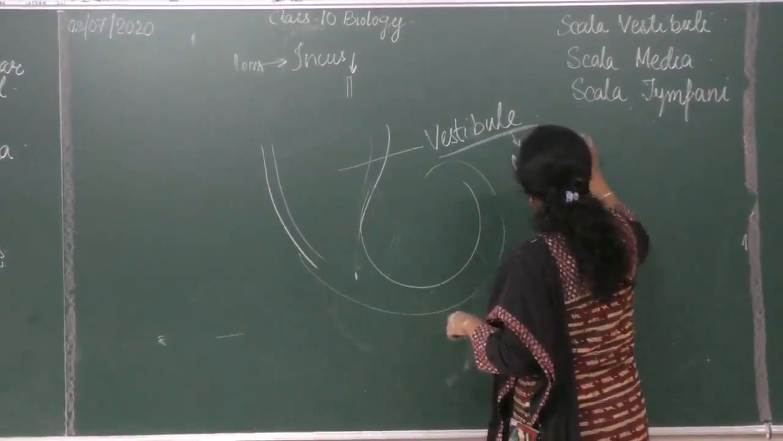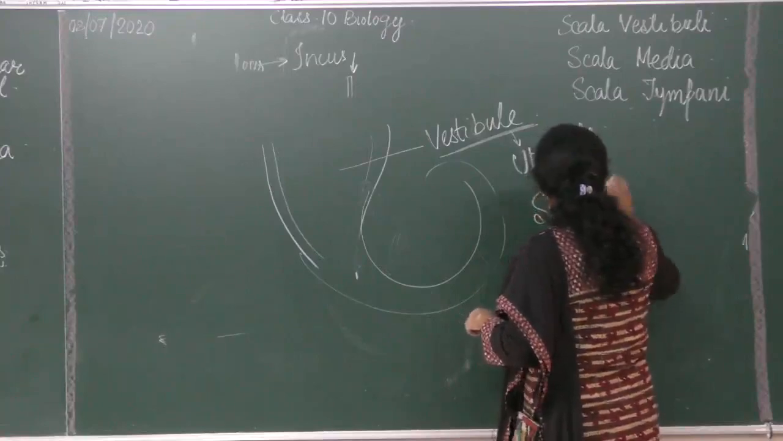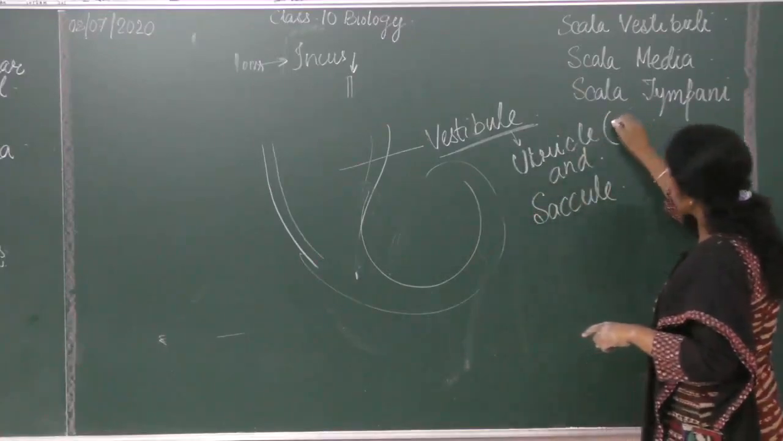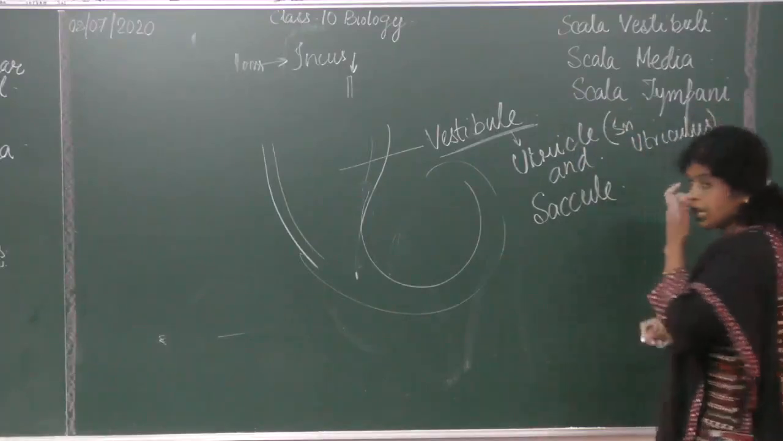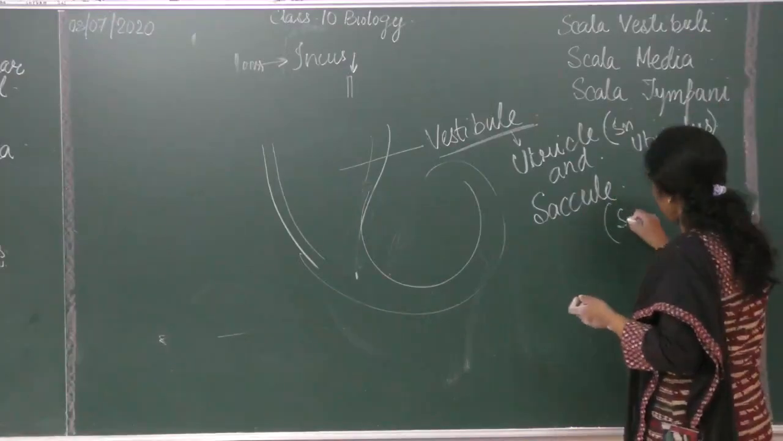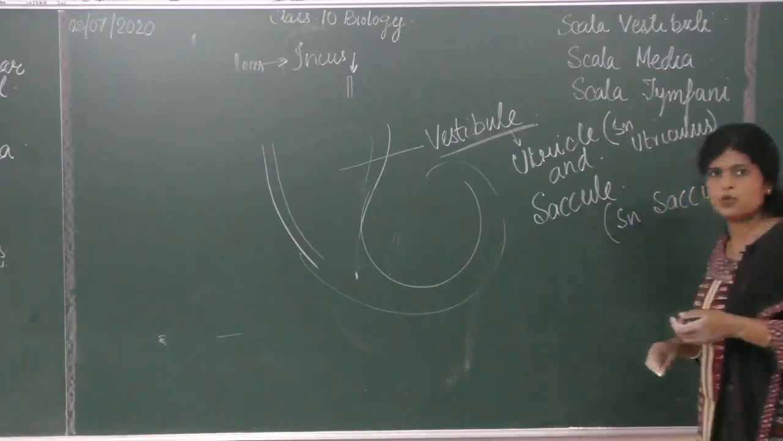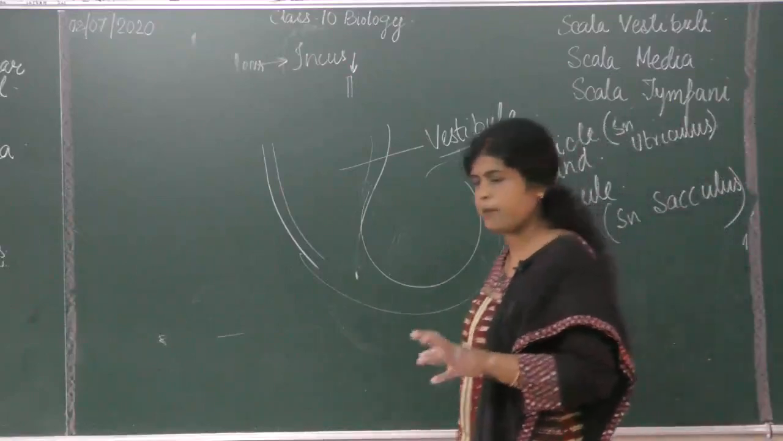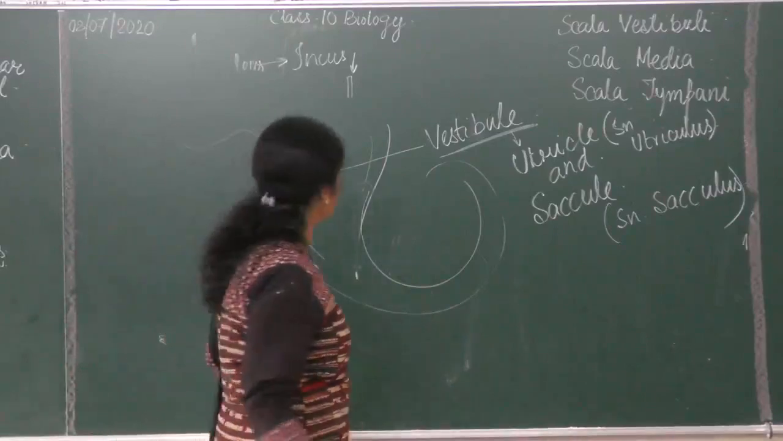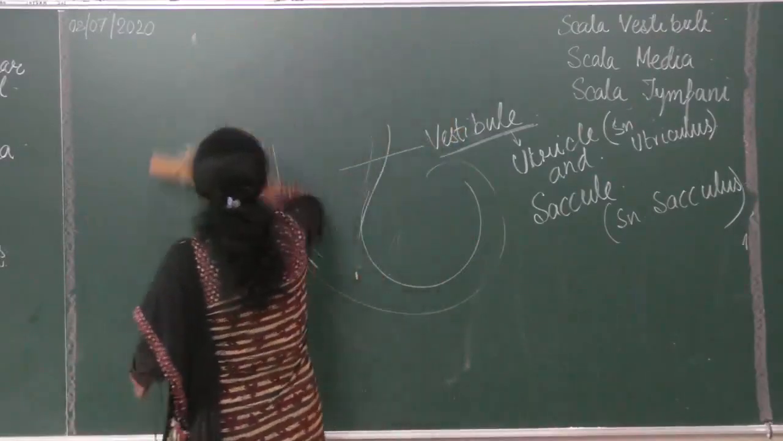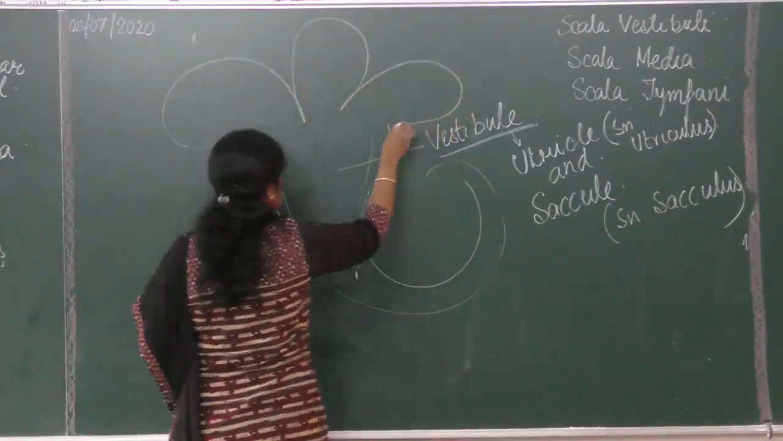the utricle and saccule. The singular of utricle is utriculus, so don't get confused if you see utriculus, and the singular of saccule is sacculus. Is it clear? Please do not get confused if these terms are there, they are the same. All right, and this leads to the top, where at almost 90 degrees there are 3 semicircular canals. Is it all right? There are 3 semicircular canals.